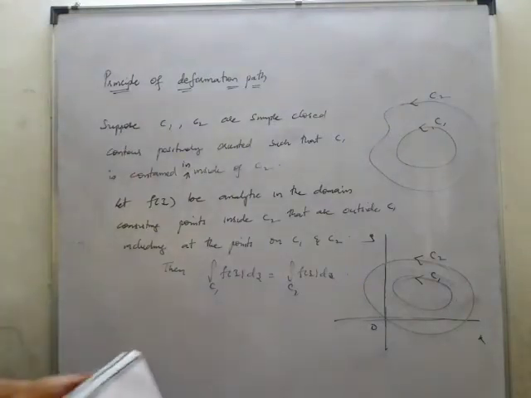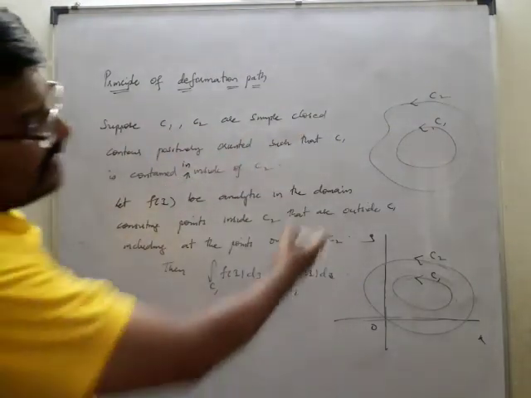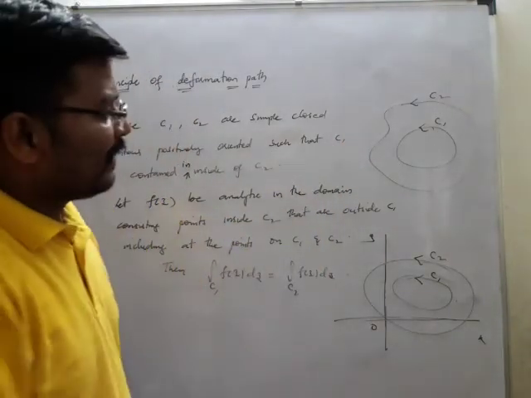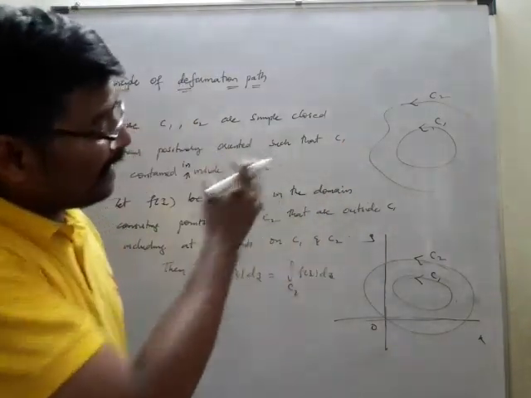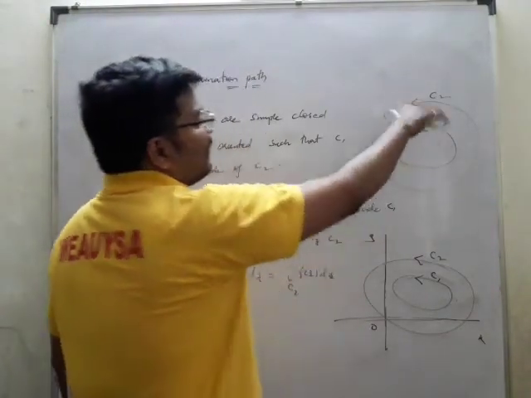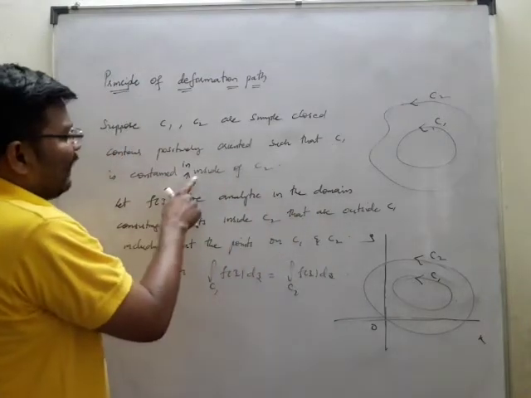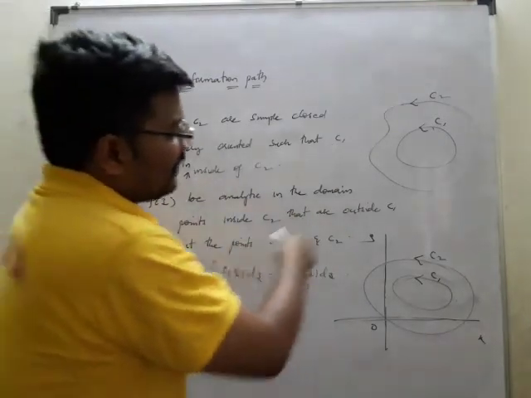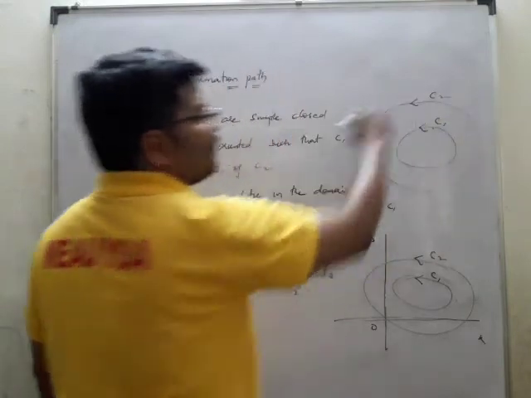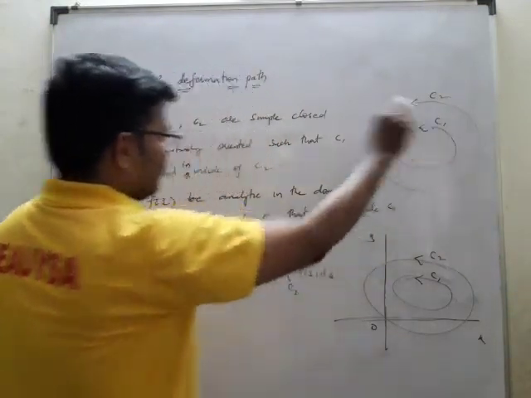Now what does it say? C1 and C2 are simple closed contours, because this is a simple closed contour region. Simply connected domain I can say, because only two are there. This is the region and this is another region, such that C1 is contained inside of C2. So C1 is inside of C2. I think you understood. This C1 is inside of C2, right?